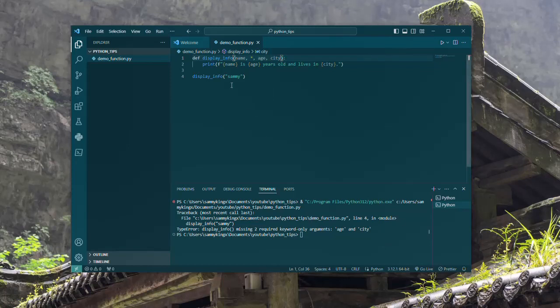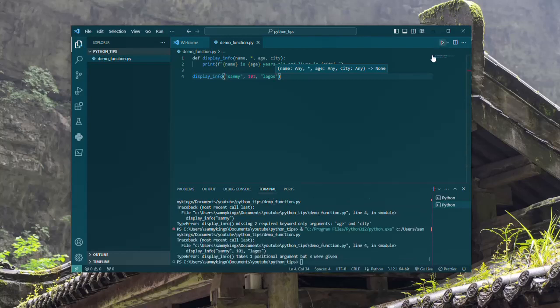Now, what people might think is that I could do something like this, and then let's say age 101, and then city as a string, say Lagos. This is what many people might think. But now let's run this.